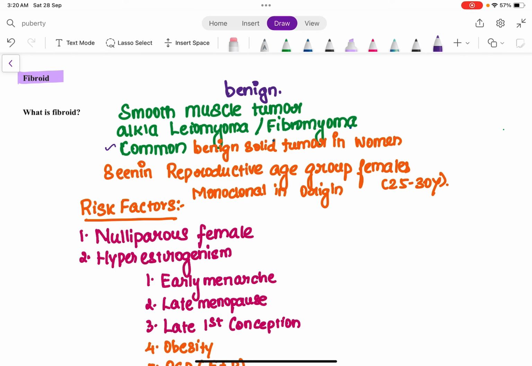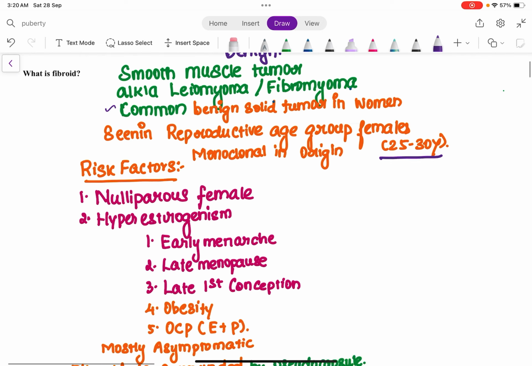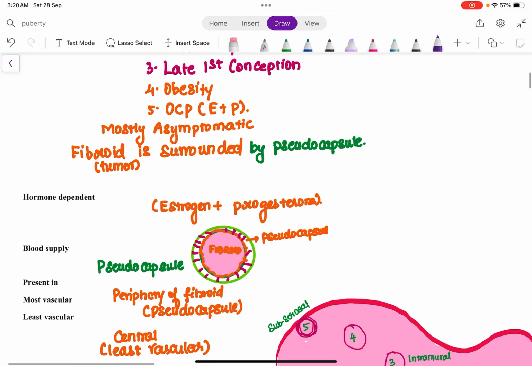In which age group is fibroid seen most commonly? Around 25 to 30 years. So in reproductive age group females around the age of 25 to 30 years, fibroid occurs more commonly. Is that clear? Now, this condition is a hormone dependent condition because it is an estrogen and progesterone dependent tumor.